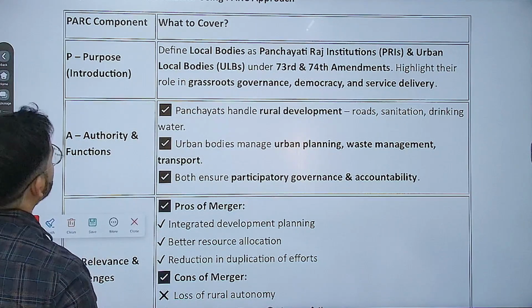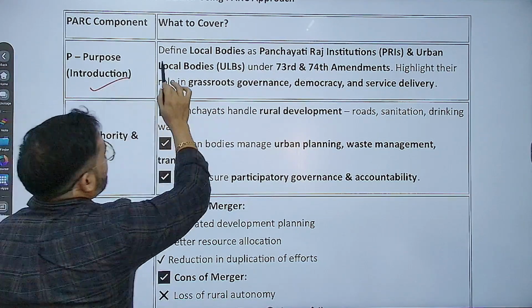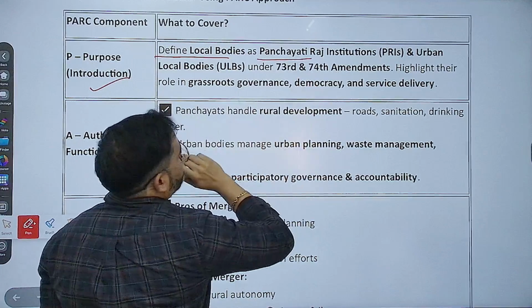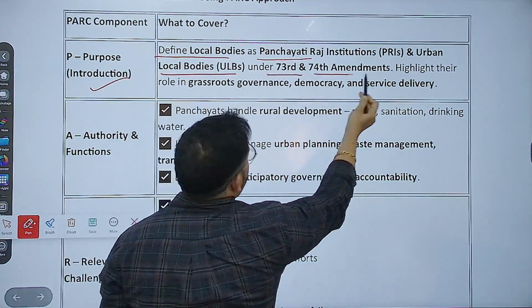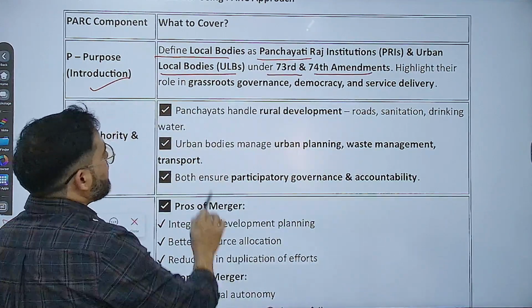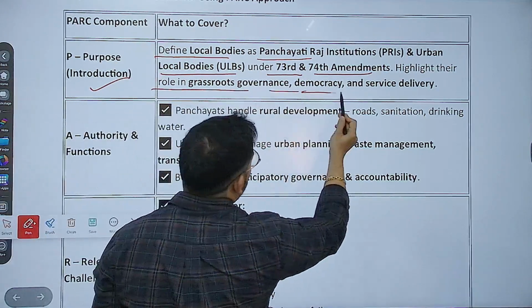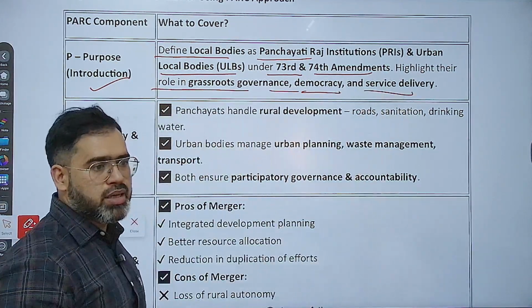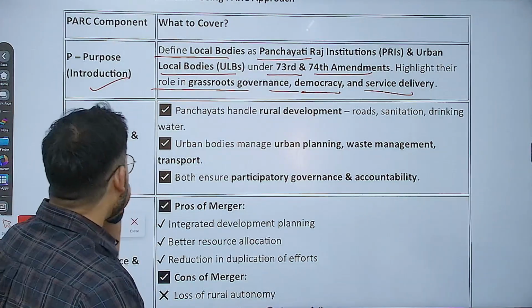Same approach we are going to follow is P for purpose. Define local bodies as Panchayati Raj Institutions, PRI, and urban local bodies under the 73rd and 74th Amendment. Highlight their role in grassroots governance, democracy or decentralized democracy. Then, what are the authorities' functions?